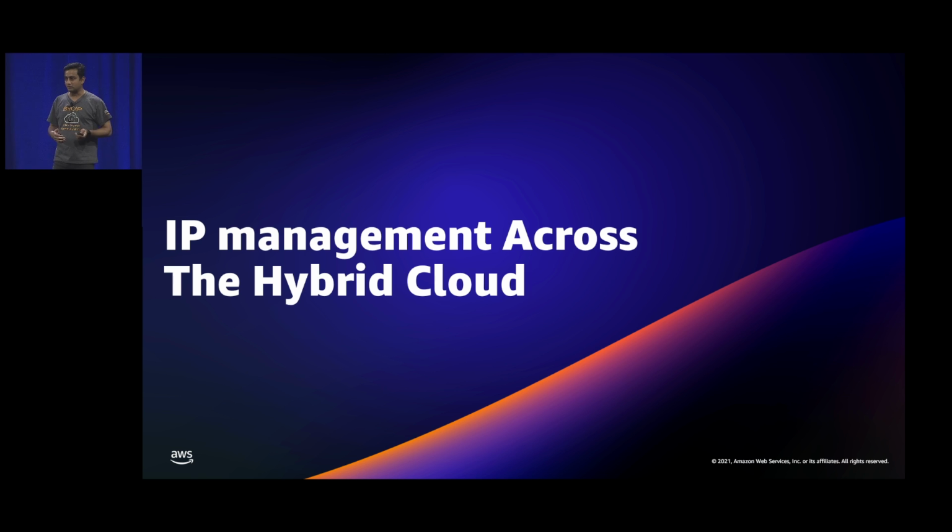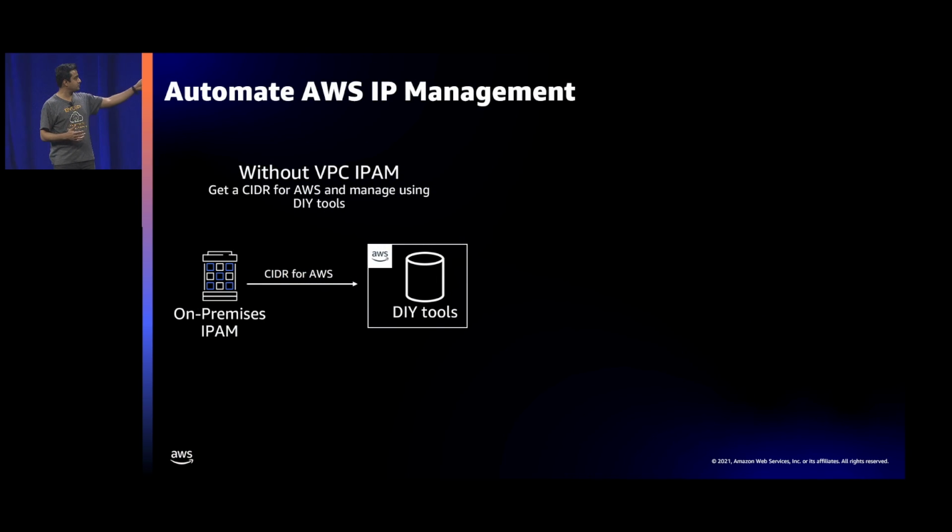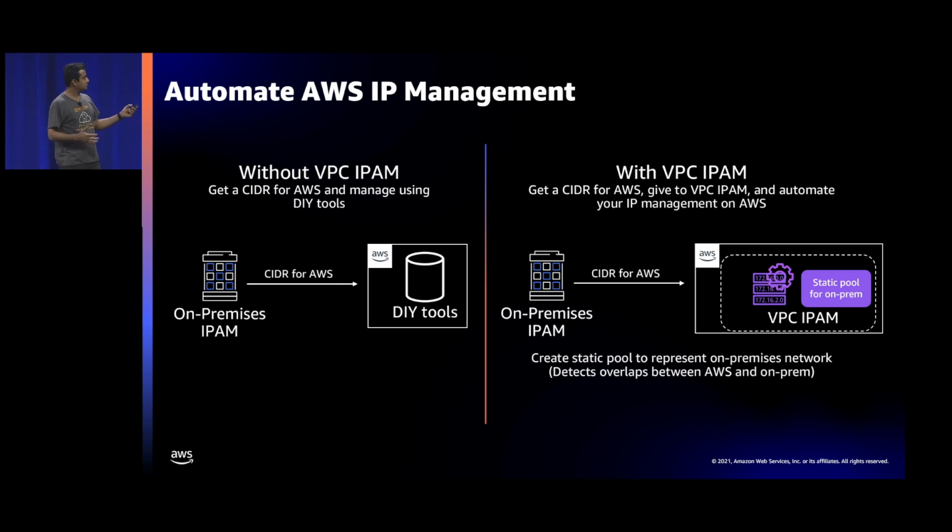And one of the common questions here is, okay, that's good, I can take care of my existing VPCs, but what happens if I have a hybrid network? Today, you're on-prem, you might have an on-prem IPAM, so you are getting CIDRs from the on-prem IPAM, and then handing that CIDR over to your spreadsheet, and that's how you are managing it in AWS, or your homegrown tool for that matter. In this case, do the same thing, but give it to AWS IPAM, and then AWS IPAM will automate across all your regions and VPCs, and do the monitoring in AWS.